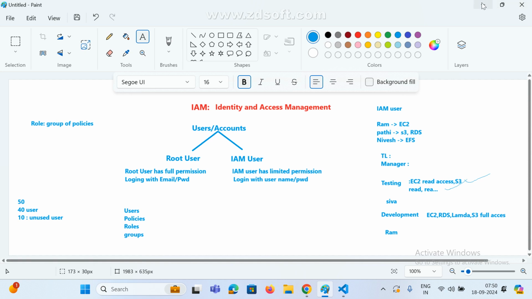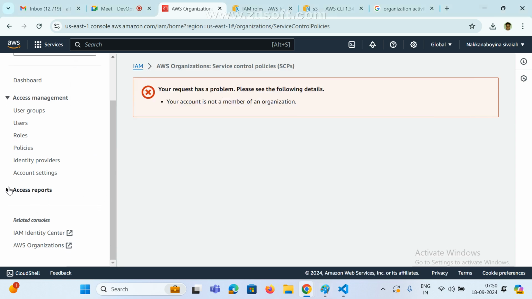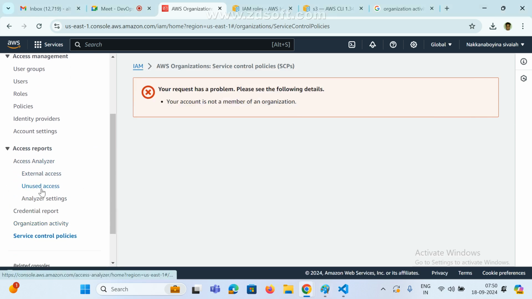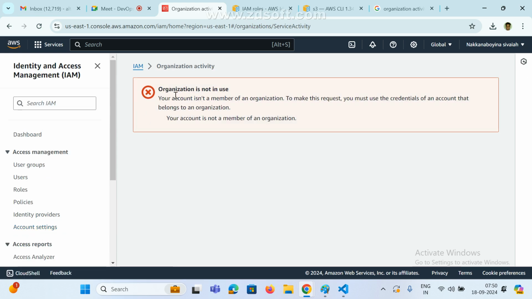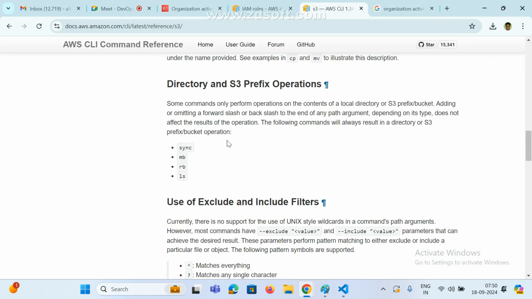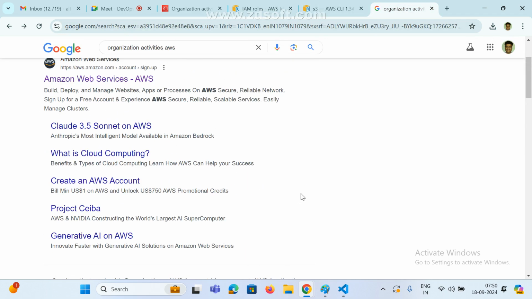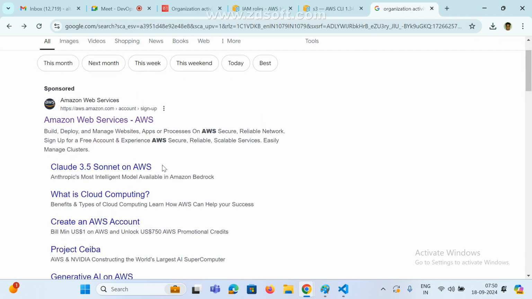The other features are only for higher management, if they want any reports, such as how many users are used and unused, or some metrics and data. In that case they can use these. The organization activities are mostly paid. How to add users and how to create services can be managed under the organization activities.